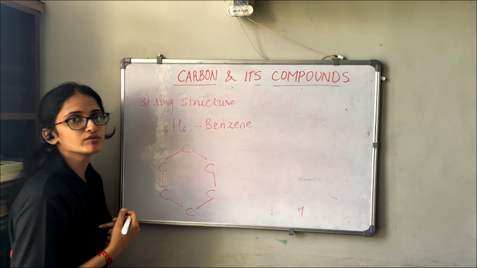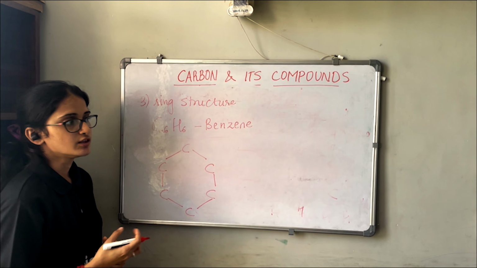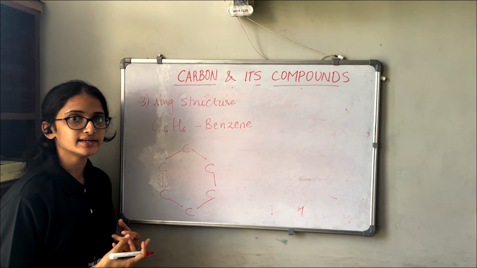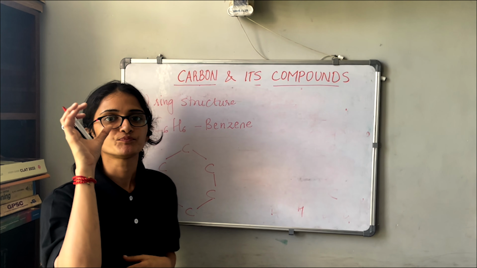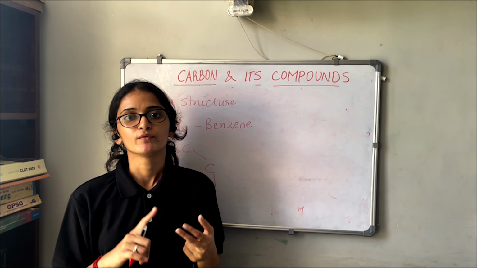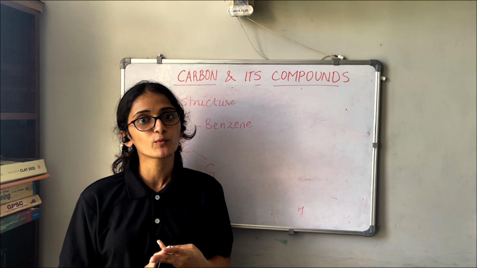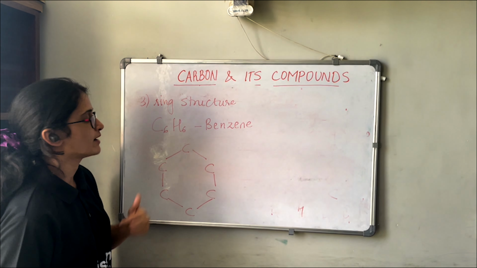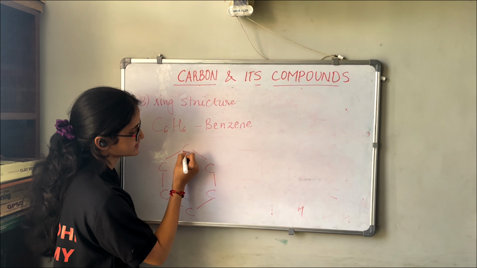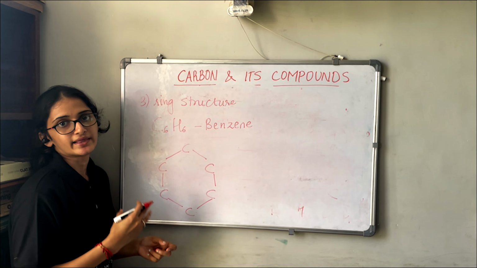Now before benzene, we will see another structure of carbon, which is called cyclohexane. When we have 6 carbons in a straight chain, what do we call it? We call it hexane, right? You all must know the different alkanes. When we have a single carbon, it is called methane. When we have 2 carbons, it is called ethane. 3 carbons, propane. Similarly, when we have 6 carbons, it is called hexane. So the hexane structure has 6 carbons, arranged in a cyclic manner with each other.